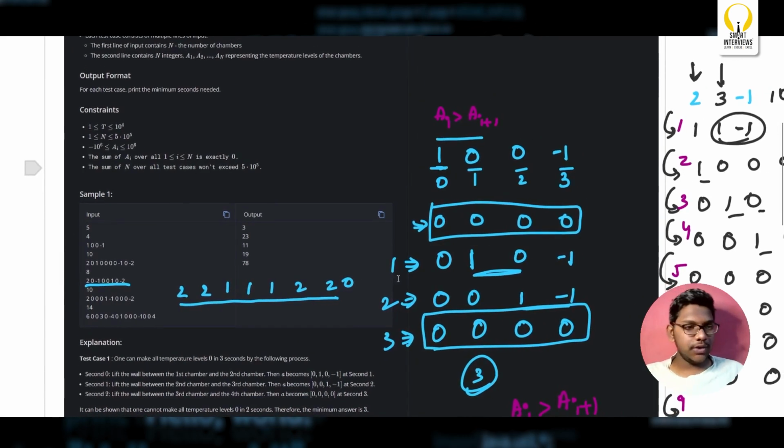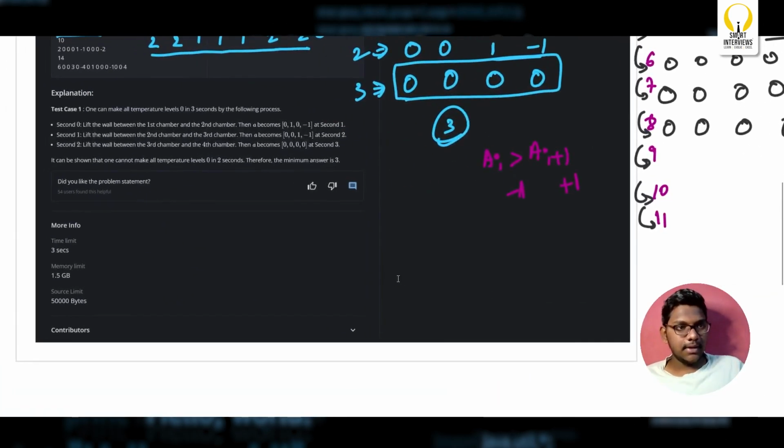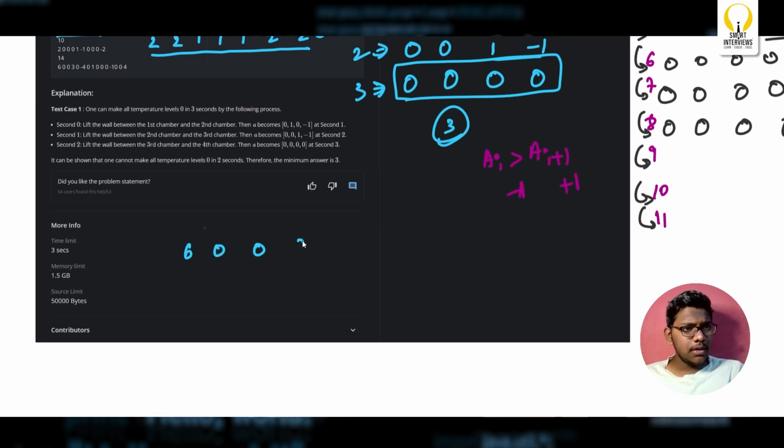I'll quickly debug and show it to you. 6, 0, 0, 3, 0. Well, it's better if I write it here. 0, 0, 0, -10, 0, 4.